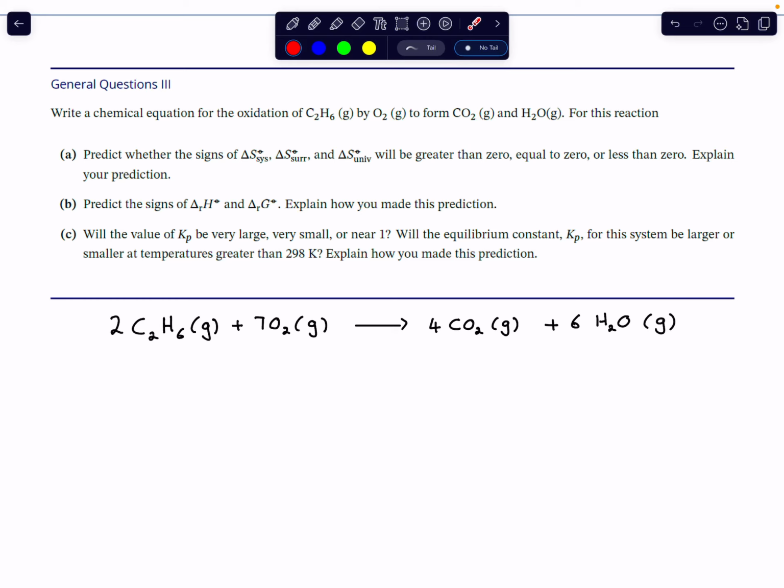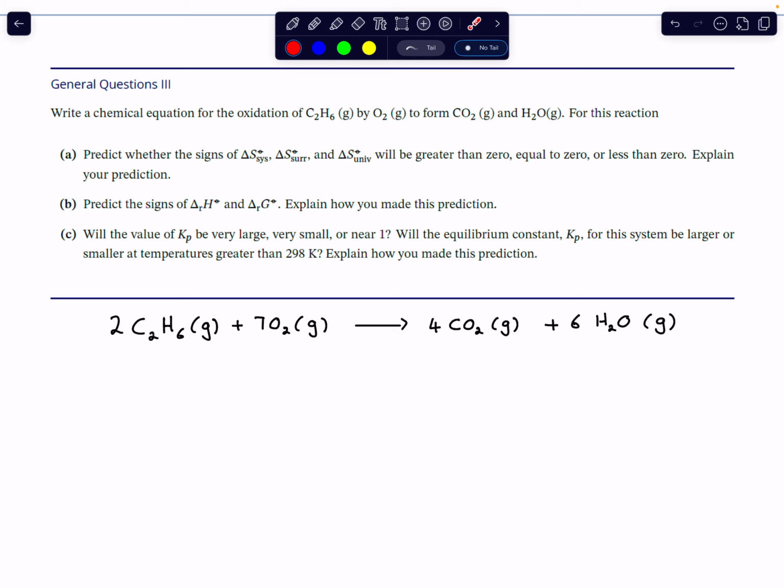Hello everyone. So in this example, we're asked to write a chemical equation for the oxidation of ethane by oxygen to form CO2 and water. And of course the fancy word, the oxidation of a hydrocarbon, actually just means to burn that hydrocarbon. And then to form CO2 and water means it's a complete combustion. It's a combustion reaction.